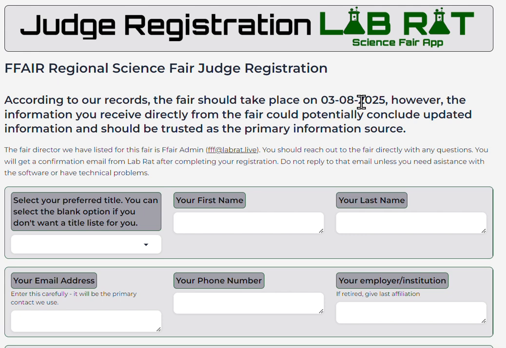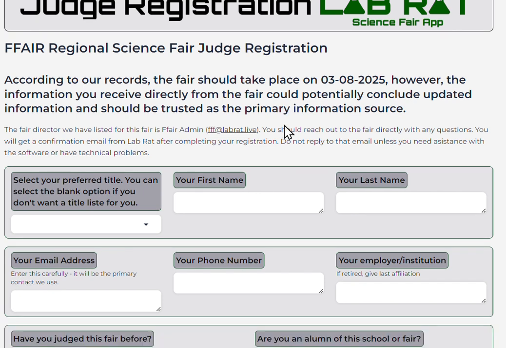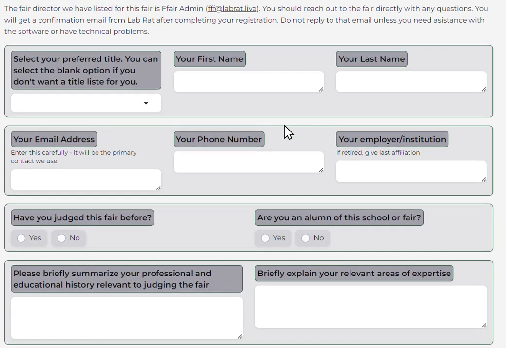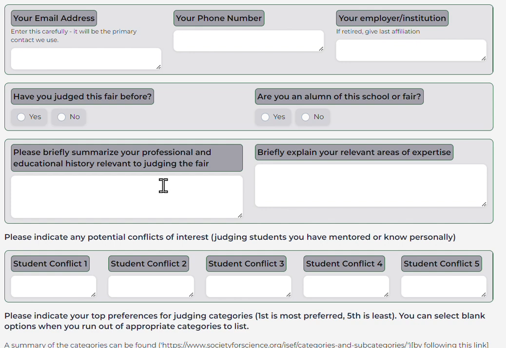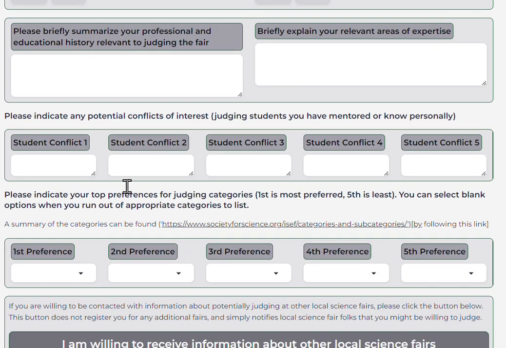It shows them when the fair date is, because I collected that information a few questions ago. It asks for their title, name, address, email address, phone number, employer, institution, if they've judged for you before, if they're an alumnus from your school or fair, and then asks them to summarize their educational and professional history as it relates to judging. There are places to put student conflicts, like if they know their nephew might be in the fair.